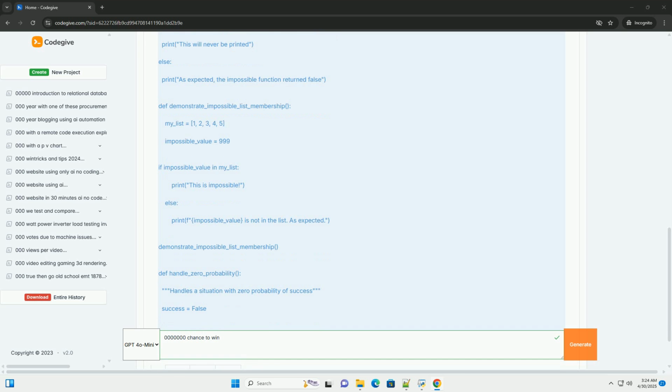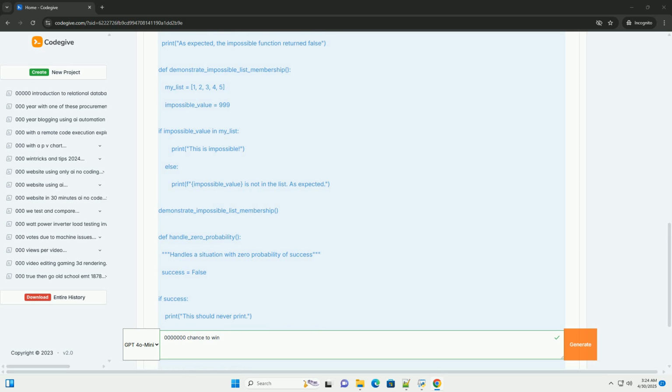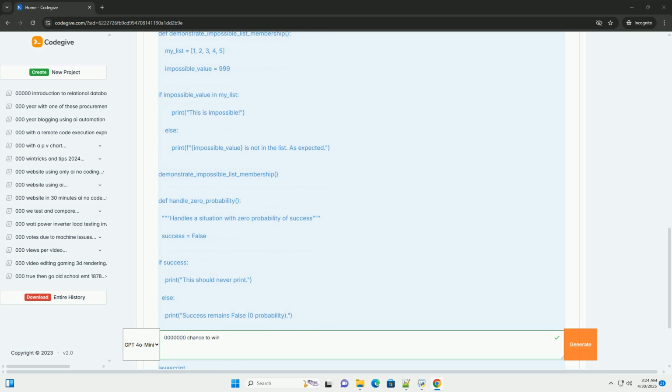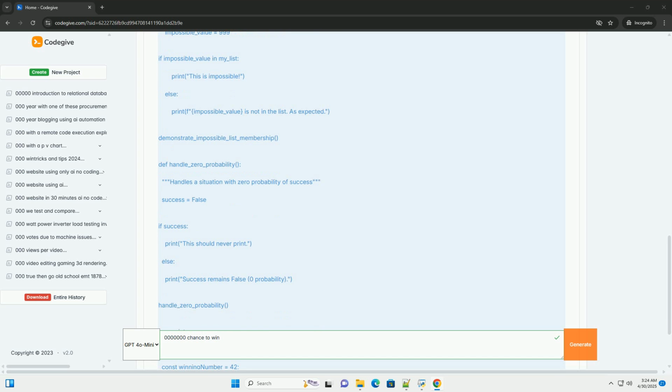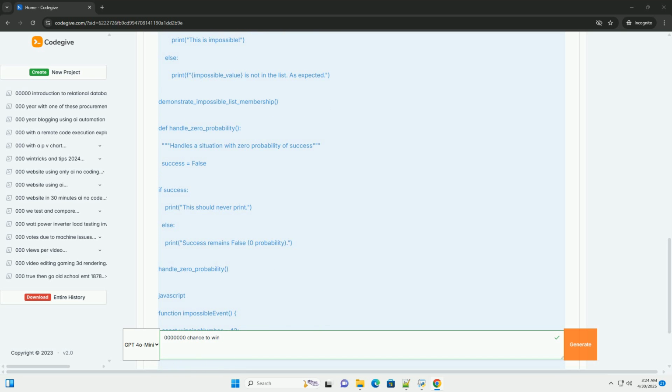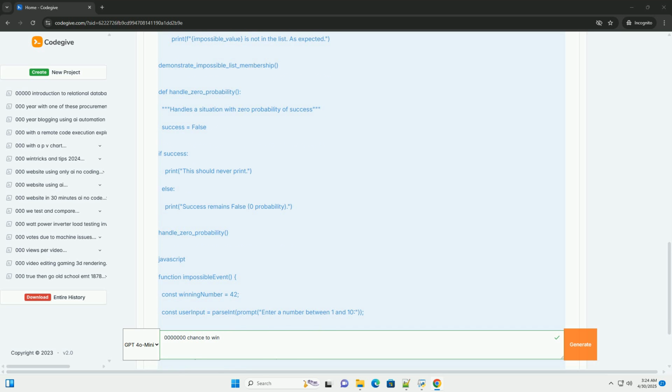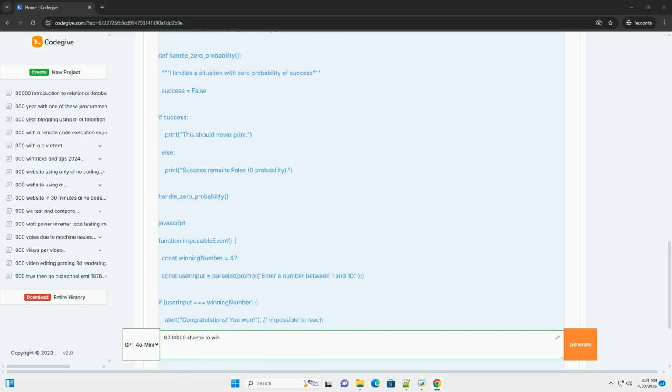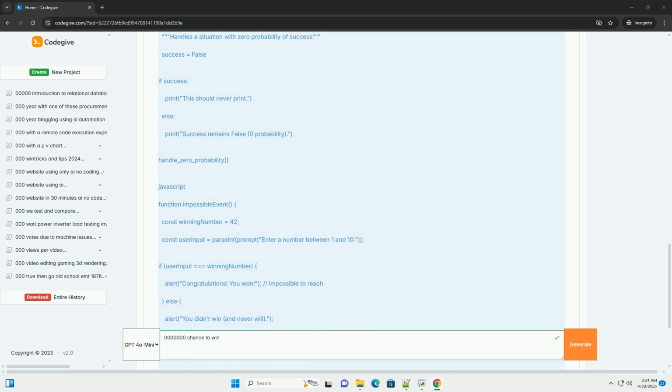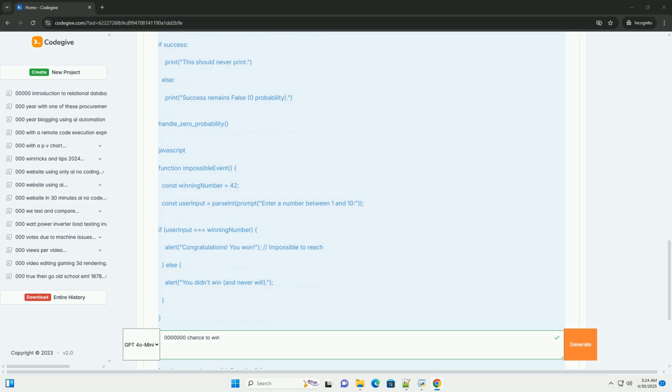Impossibility in reality versus code. In the real world, absolute impossibility is rare. Things that seem impossible might just have an incredibly low probability, an example being struck by lightning twice in a row. However, in the deterministic world of computer programs, impossibility can be definite because we define the rules.